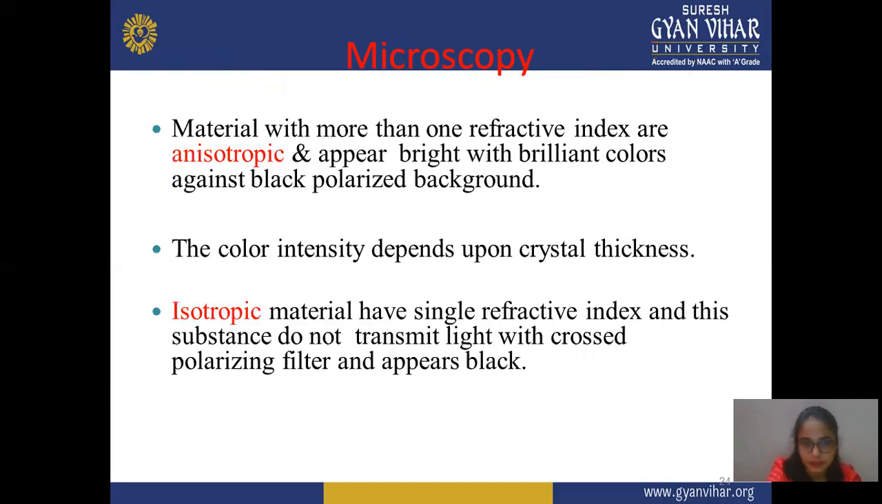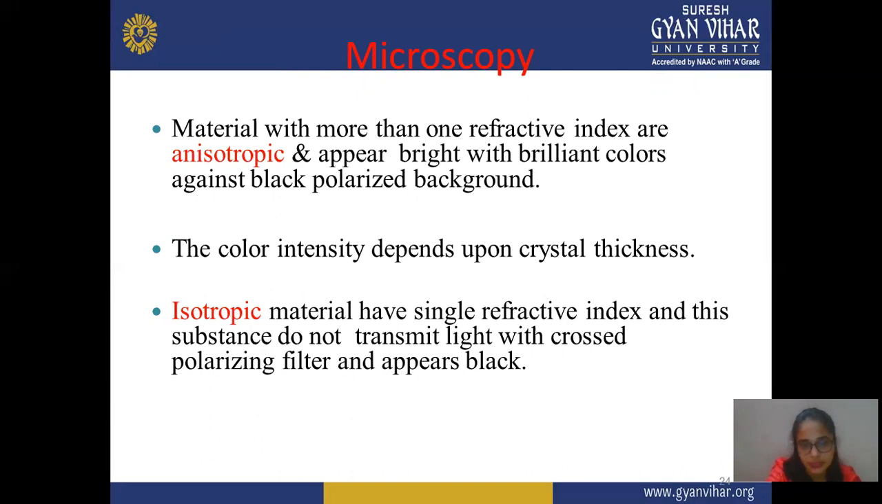First is microscopy. In microscopy, materials with more than one refractive index are anisotropic, and appear as bright light with brilliant color against a black polarized background. Suppose your drug shows more than one refractive index, then it's anisotropic, and it appears with bright color against a black background in polarized light. The color intensity depends upon crystal thickness. Crystal thickness is a major factor affecting this reading.